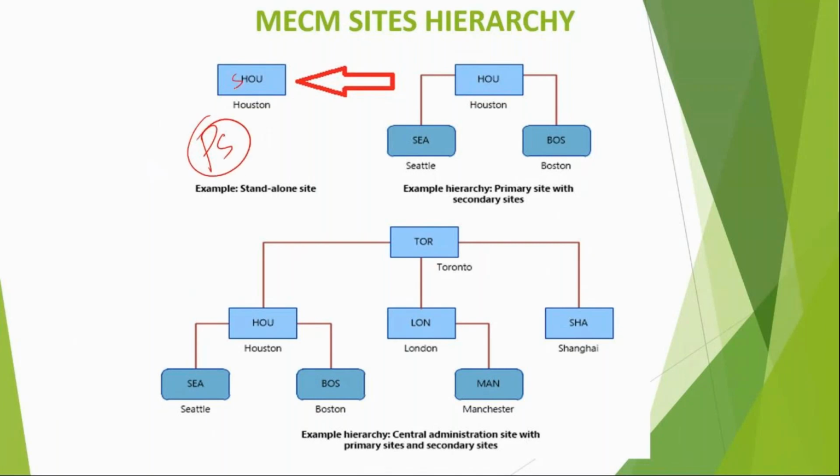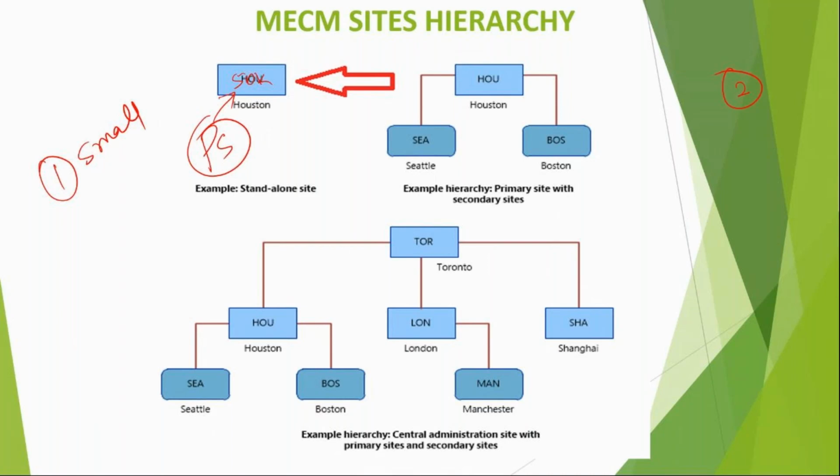Suppose you have just one single location, so you will just install one single primary site. For example, there are 50,000 devices in Houston, so we will install one primary site and that will manage these 50,000 devices. This is called small organization architecture, when you don't have any branch office, only one single location.